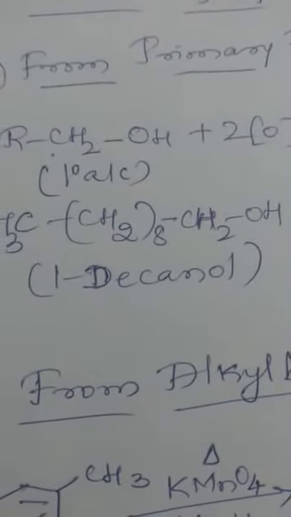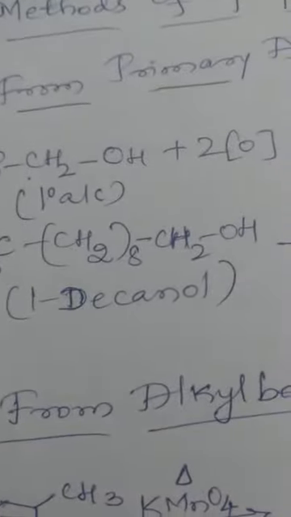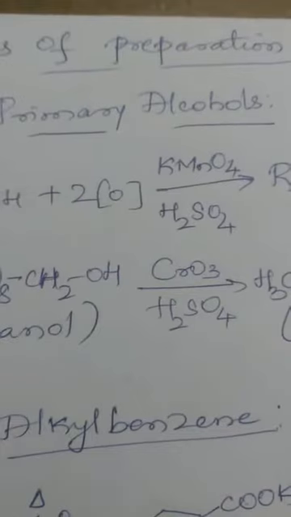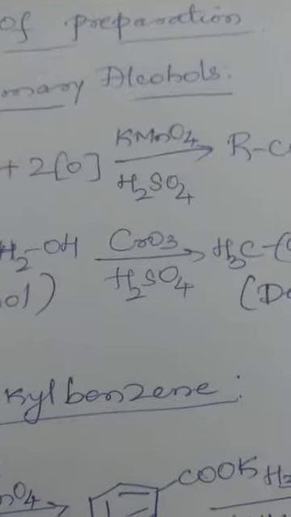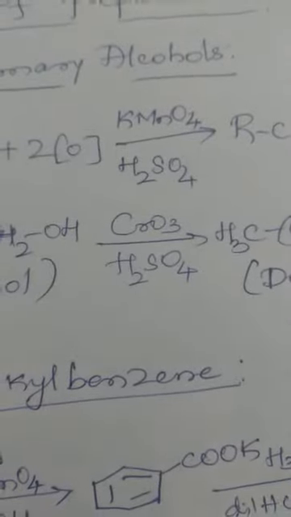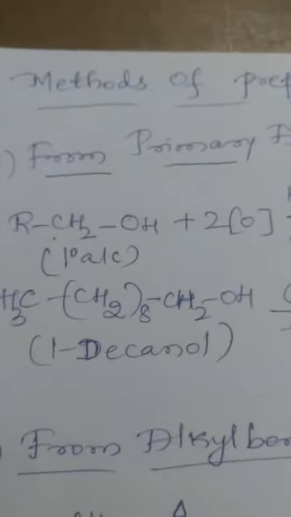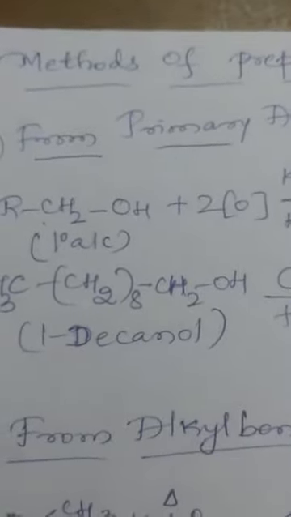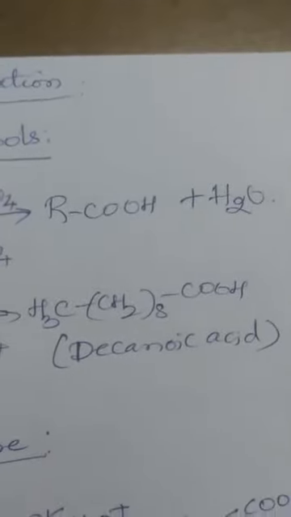Primary alcohols, when subjected to oxidation using a strong oxidizing agent like acidified potassium permanganate, or acidified potassium dichromate, or even chromium trioxide, CrO3, in acidic media, give the product RCOOH and byproduct H2O. You will get the carboxylic acid as the product.